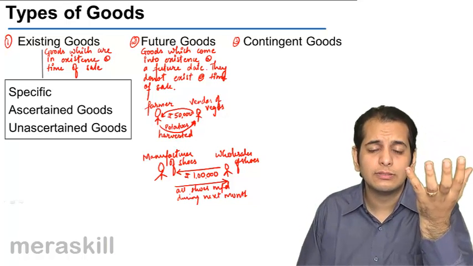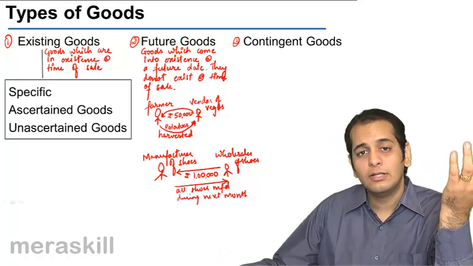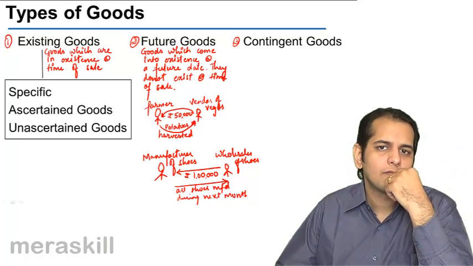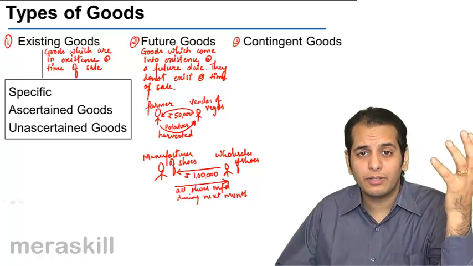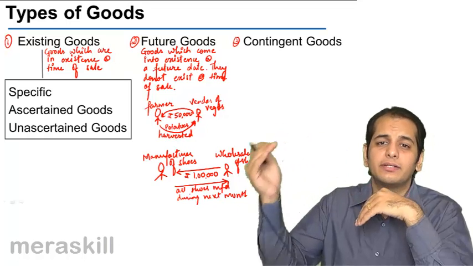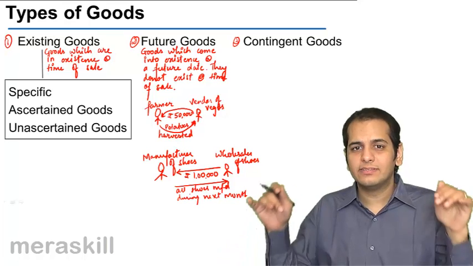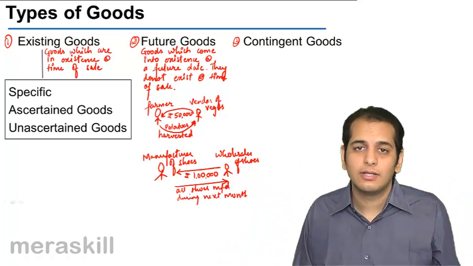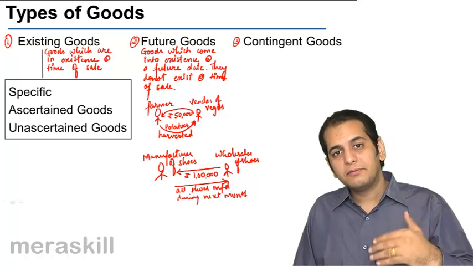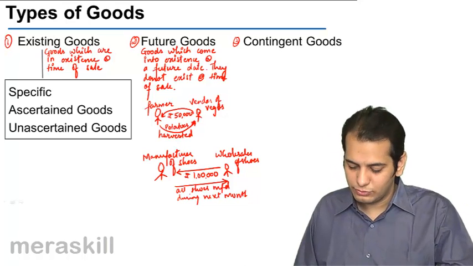Now, tell me one thing. Are these shoes which will be manufactured during the next month existing today? No, they'll come into existence on a future date. They are not existing as on today when the sale is happening. So such goods, such shoes that will be manufactured in future, will be called future goods.